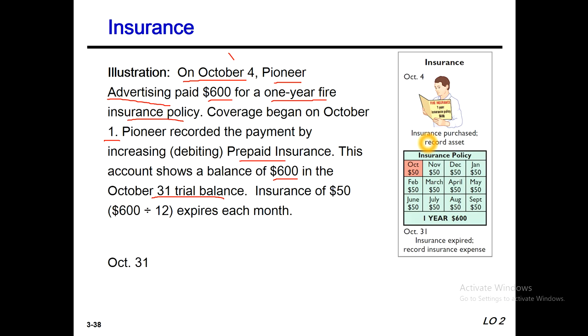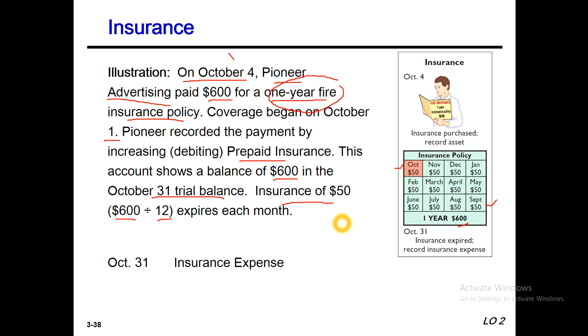Okay. So now, this is for 1 year. This coverage is for 1 year, this fire insurance. 1 year means starting October, and it will finish in September next year. So this is 12 months. The 1 year cost is 600, so per month, if we divide 600 by 12, we easily get 50. So insurance is 50 per month.